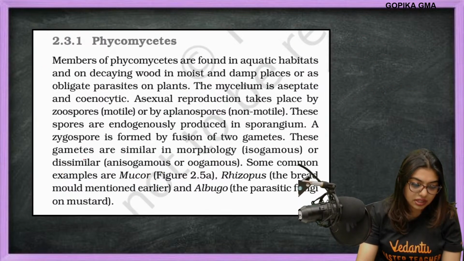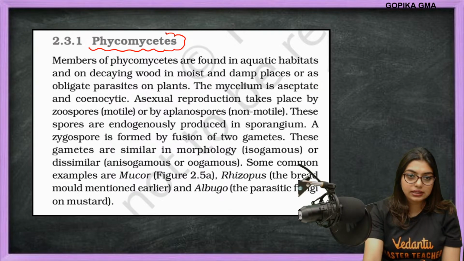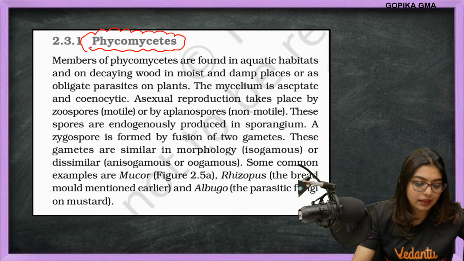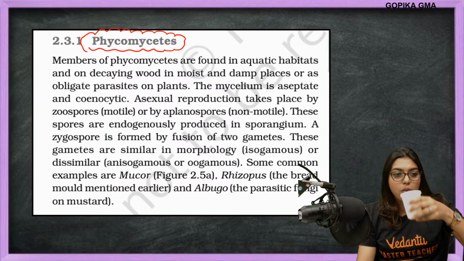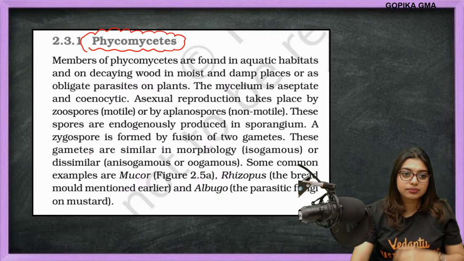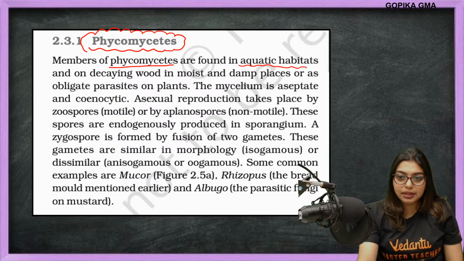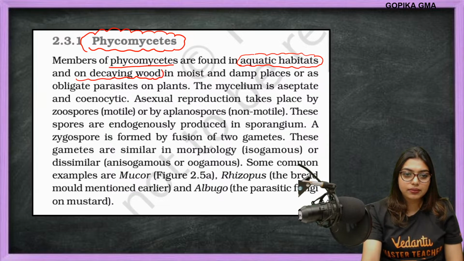So the first ever classification of your fungi is called Phycomycetes. Members of Phycomycetes are found in aquatic habitats and on decaying wood.